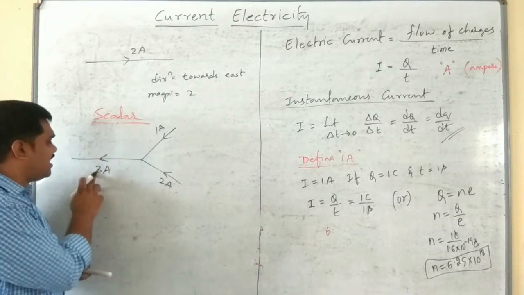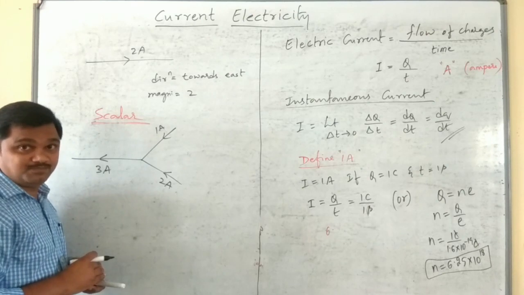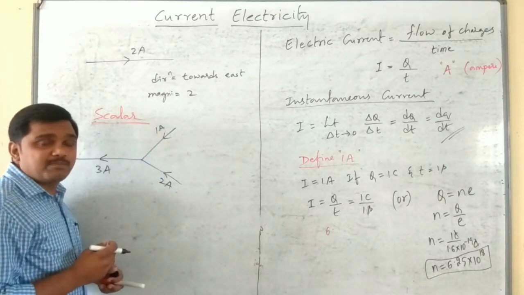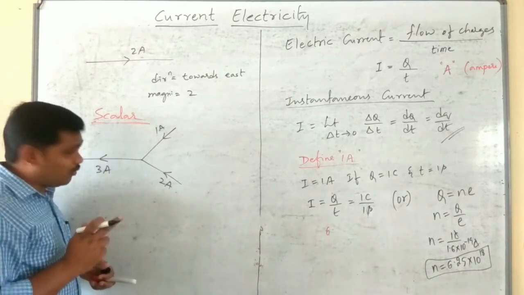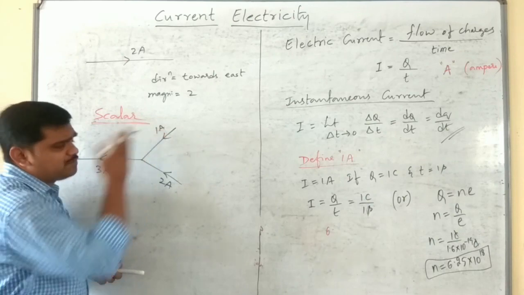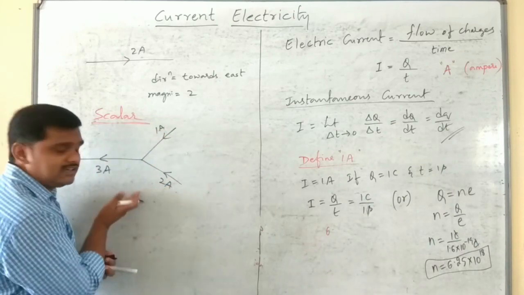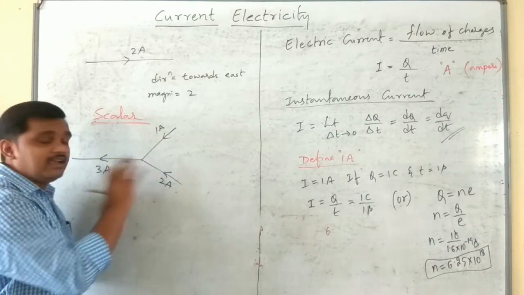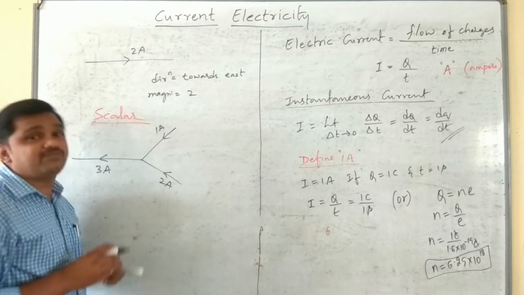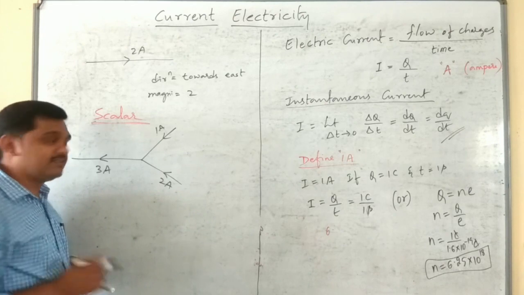It is in accordance with the law of conservation of charge. Okay. 1 ampere means what? 6.25 into 10 power 18 electrons per 1 second. Similarly, 2 into 6.25 into 10 power 18 electrons divided by 1 second. Therefore, here no charge should be wasted, isn't it? According to the law of conservation of charge, charge is conserved.